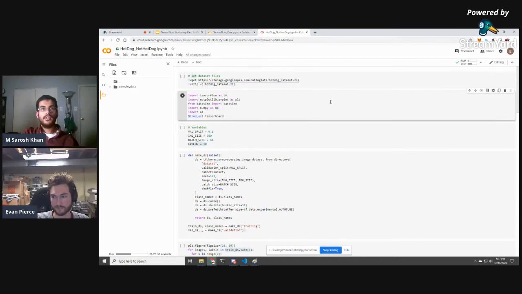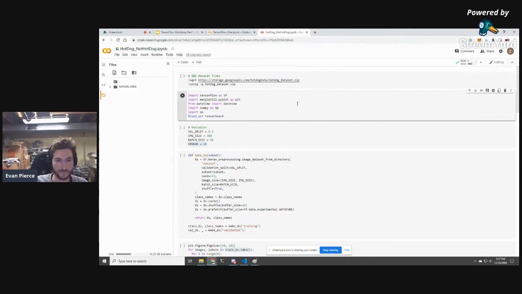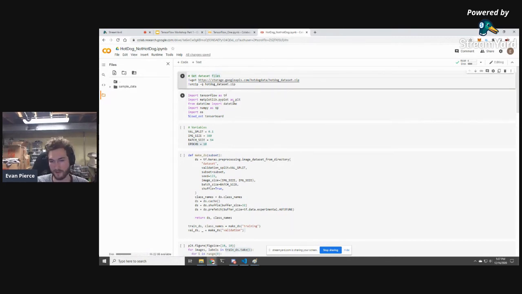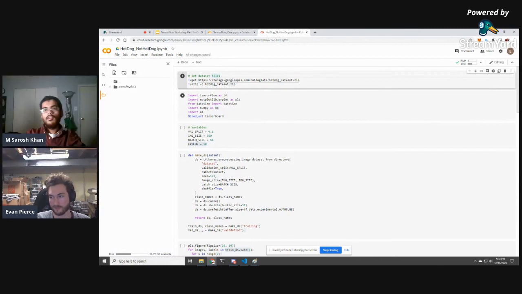Again, our objective here is that you can take the notebook that we've made. This is prepackaged extensible code. The idea is you can just take this and, armed with this information, go and figure out if something is a hot dog or legs. Okay, Evan, you work on hot dog or not hot dog. Let me get some pictures of legs and we'll find out. Okay, do you want me to start then, Sarosh? Give it 20 more seconds.